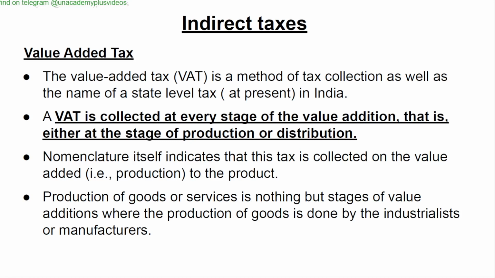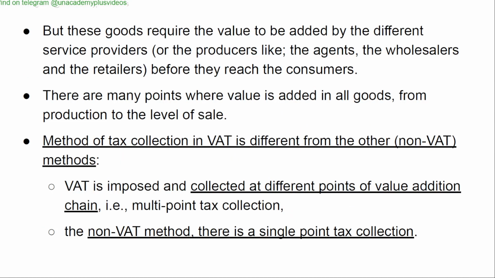Production of goods or services is nothing but stages of value additions where the production of goods is done by the industrialist or manufacturers. But these goods require the value to be added by the different service providers or the producers like the agents, the wholesalers, and the retailers before they reach the consumers. There are many points where value is added in all goods, from production to the level of sale.